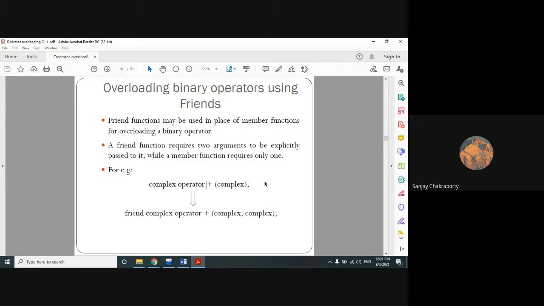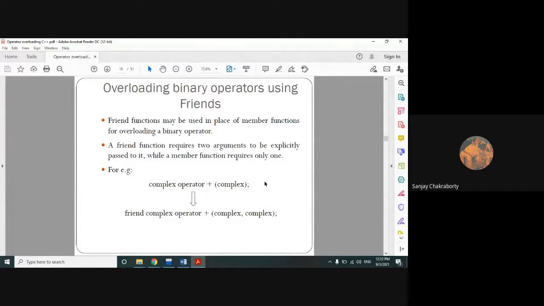Why? What is the reason behind it? Why does the friend function use one argument? If you remember, the friend function argument is always an object type. It cannot be a normal type. The object which you use to invoke the member function is passed implicitly. While using a normal member function, you don't need to pass the object. It is passed implicitly, so you don't need to mention the object explicitly.